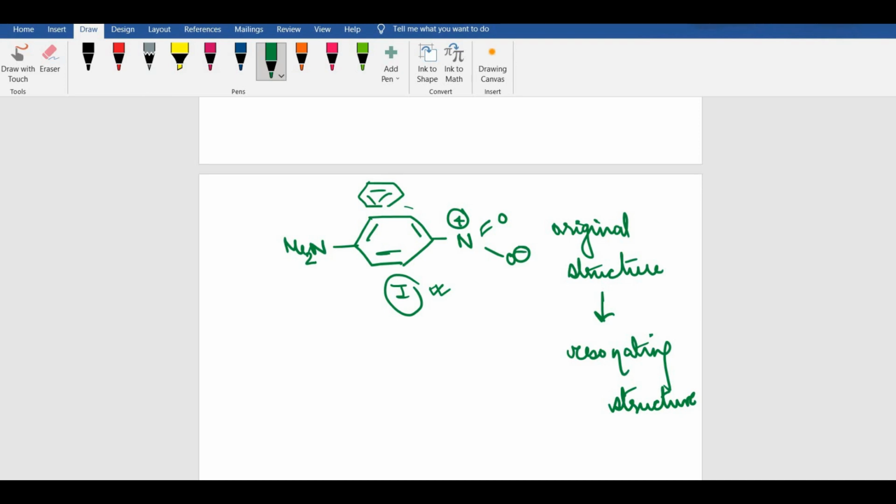Nitrogen having 3 bonds is satisfied. Here the valency of nitrogen is satisfied. Here oxygen valency is satisfied. Here oxygen valency is satisfied, right? So this is the original structure which should be considered in the resonance structures as well.